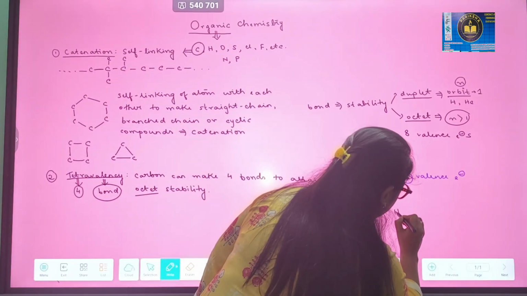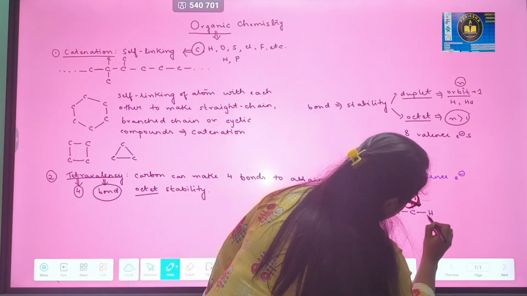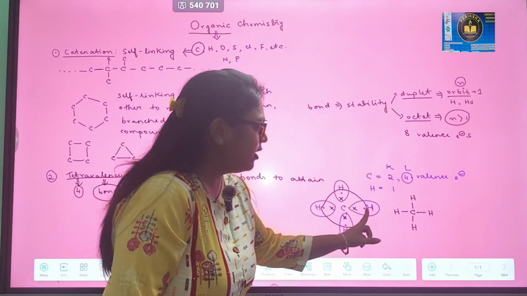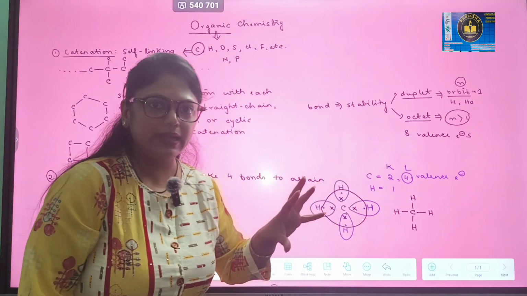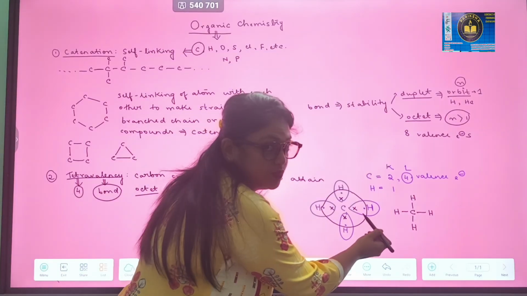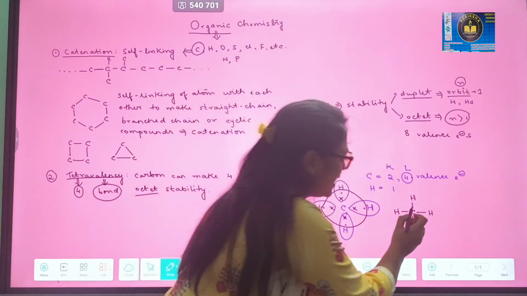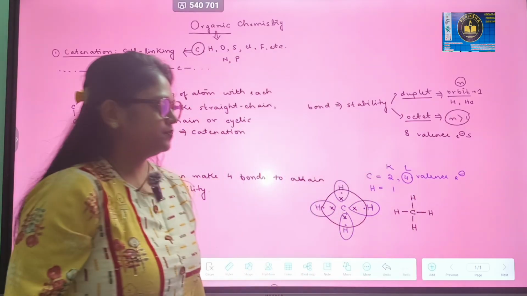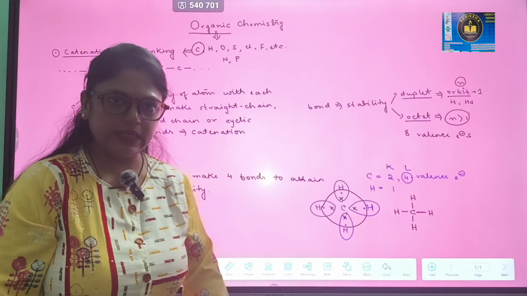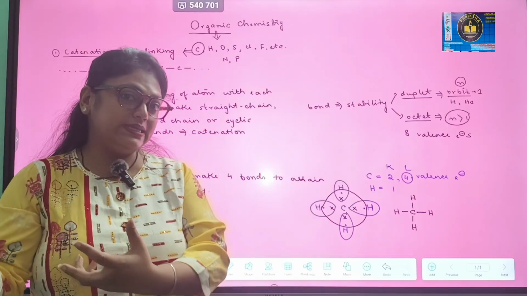Now if we move into the bond diagram, hydrogen and carbon will make one bond each, that is a single covalent bond. As you can see in the diagram, since carbon and hydrogen have shared one pair of electrons, one coming from carbon and another coming from hydrogen, it will make one bond. In such a way, 4 hydrogen atoms will share 4 pairs, one from hydrogen, one from carbon, and we will get 4 single covalent bonds.